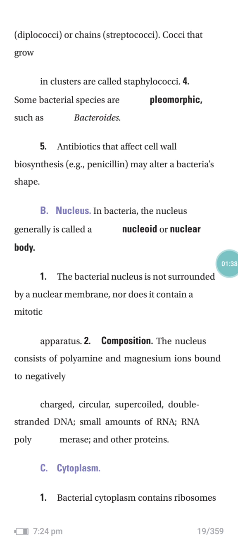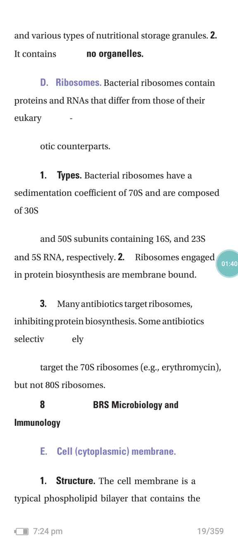Speaking about the cytoplasm, the bacterial cytoplasm contains ribosomes and various types of nutritional storage granules. It contains no organelles. The bacterial ribosome contains proteins and RNA that differ from those of the eukaryotic counterparts. Bacterial ribosomes have a sedimentation coefficient of 70S and are composed of 30S and 50S subunits. They also contain 16S, 23S and 5S RNA respectively.